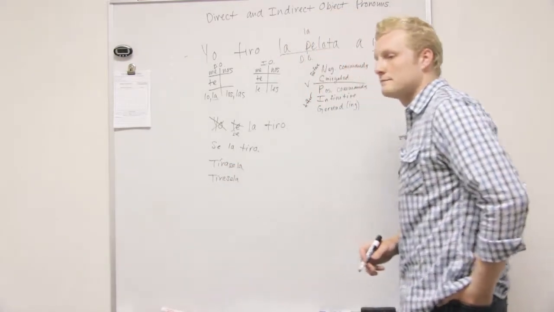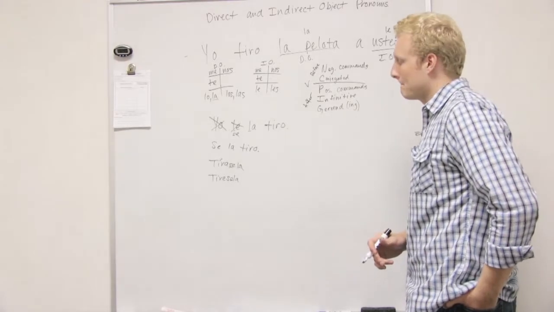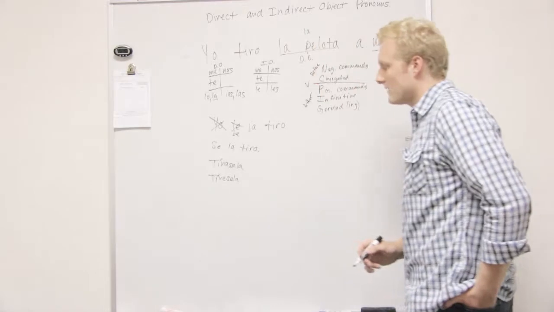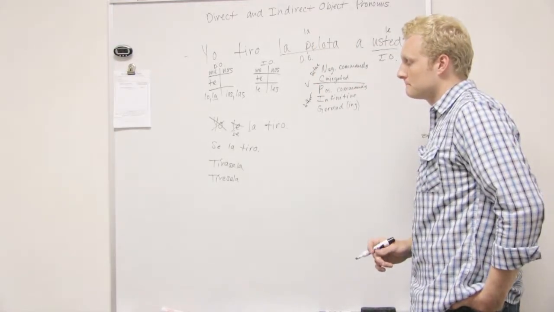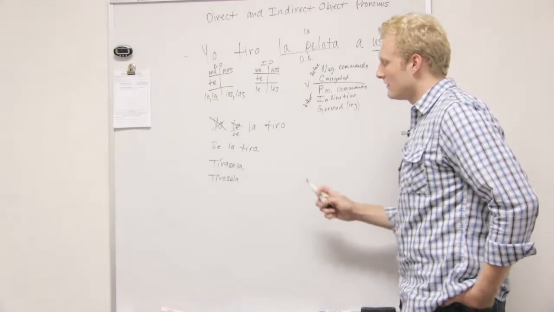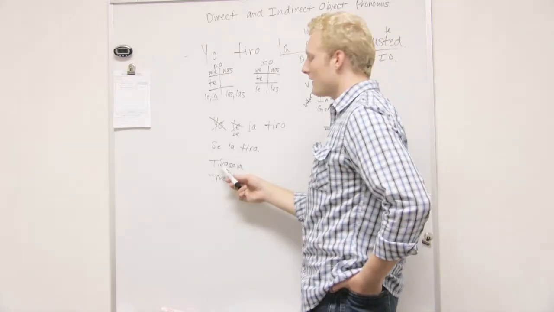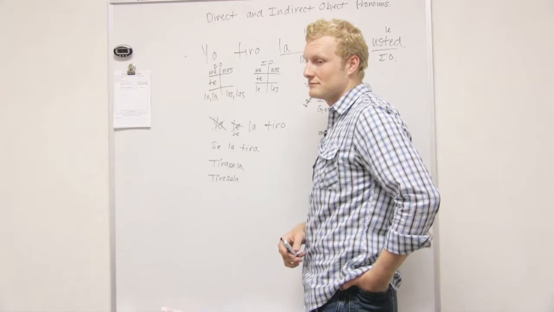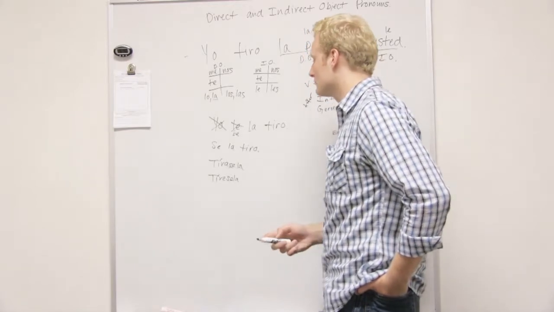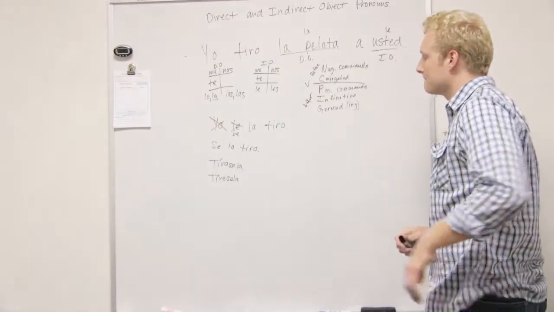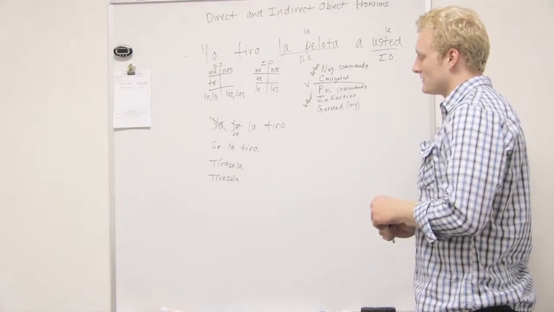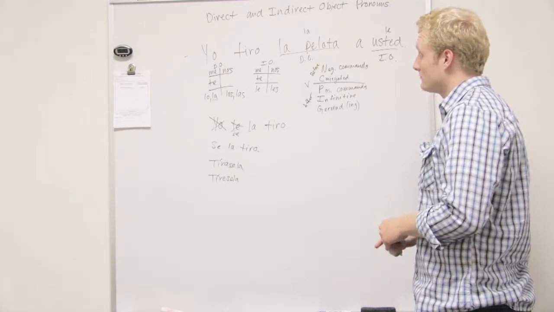Tírase la. Same here. Tírese la. Easiest way to remember where to put that accent is right before the R on the verb. So that's basically just so the emphasis doesn't change on you.